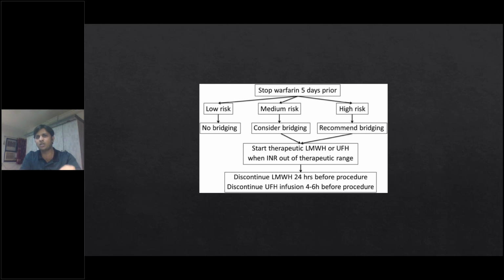Those patients who are at high or medium risk of thrombotic complication need to be considered for bridging therapy with either heparin, that is unfractionated heparin, or low molecular weight heparin. Usually, we have to stop the warfarin at least 5 days prior to the surgery. After stopping the warfarin, on the same day you can start LMWH or unfractionated heparin. If you are giving LMWH, then at least 24 to 12 hours before surgery you can stop it, and unfractionated heparin can be stopped at least 4 to 6 hours before surgery. The same thing after: 12 to 24 hours after surgery we can restart this medication.